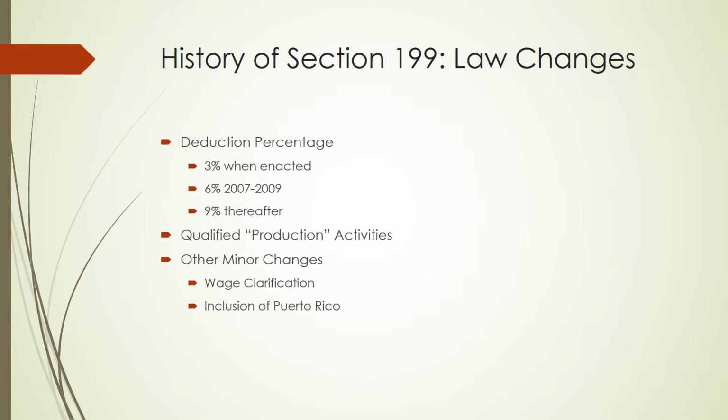And then, like I said, other industries such as electricity, natural gas, and potable water, just to name a few of them, were also eligible for the domestic production activities deduction. But over the years, production activities have changed. They have been clarified to be included or excluded or limited.